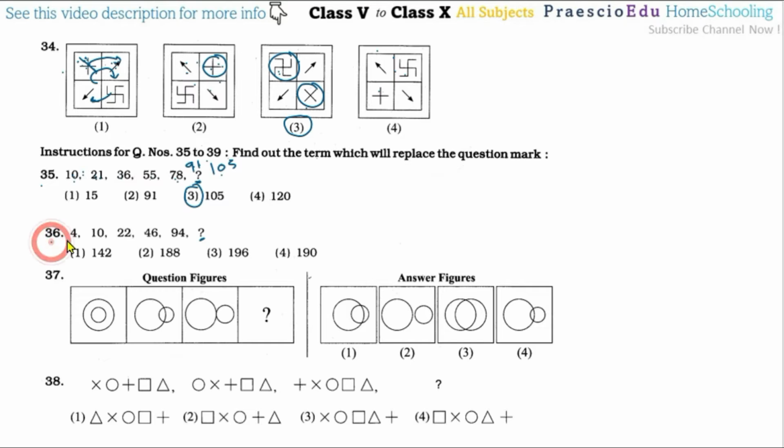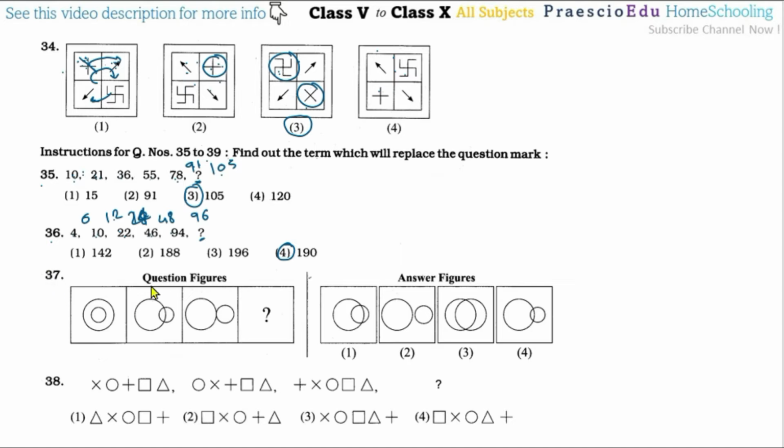Now question number 36. Now 4 and then 10 have this difference 6, after this one the difference 12, here the difference 24, so 6 doubles to 12, 12 doubles to 24, and after this one the difference is 48, means 24 multiplied by 2, 48. Like this, 48 multiplied by 2, that is 96 should be the difference, and additions of this one means 190. So that's why option number 4 is the correct one.